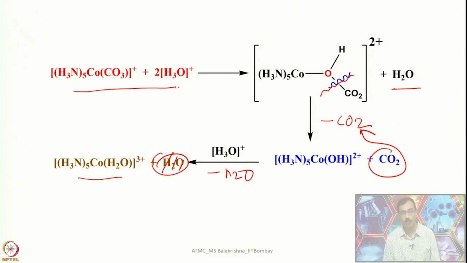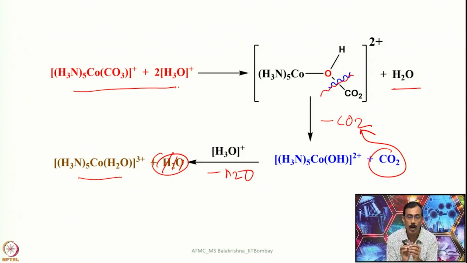So, this information was confirmed after doing the labeling studies to analyze which oxygen is sitting here, whether it is that one or this one. This kind of information one can only get from kinetic studies and looking into reaction mechanism, but not simply writing a balanced chemical equation. Most of the time a balanced chemical equation can tell you the kind of products we are getting, but it would never tell you the mechanistic path followed in that particular reaction.